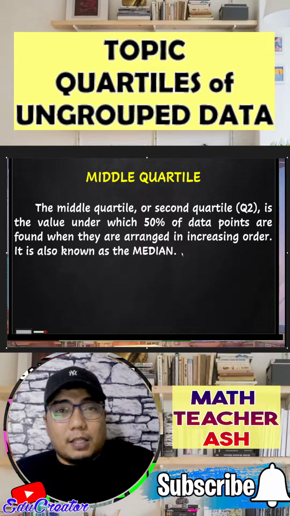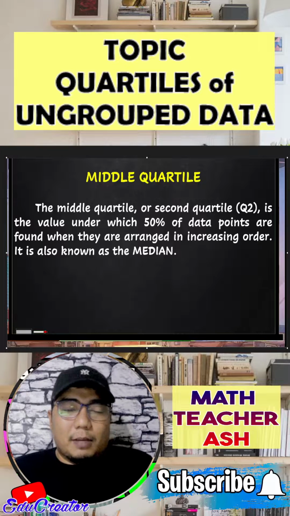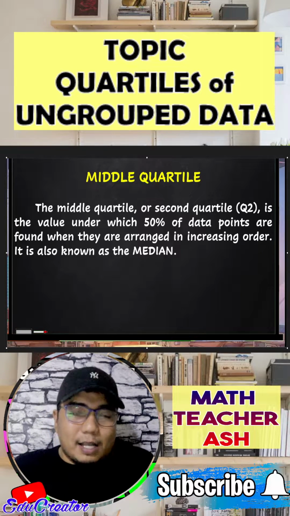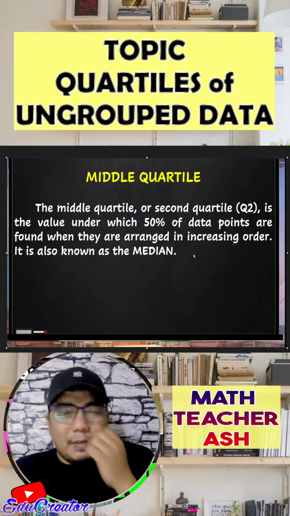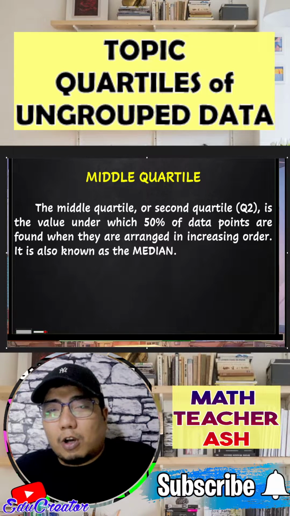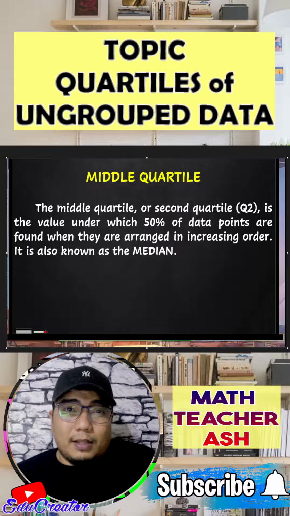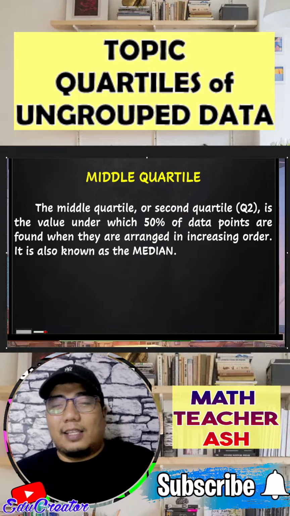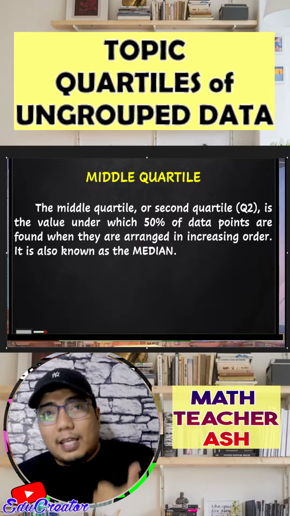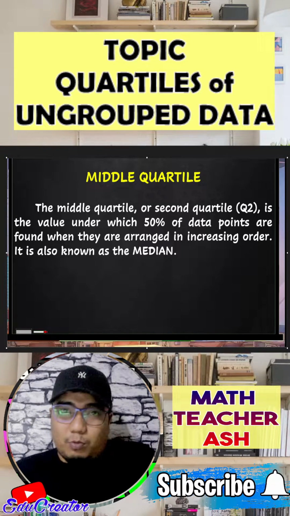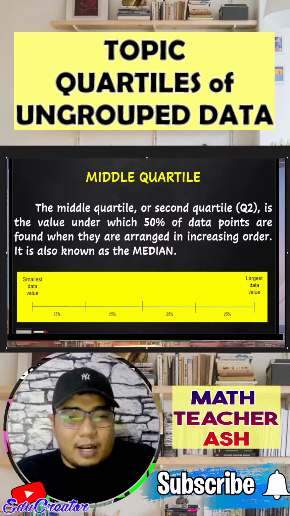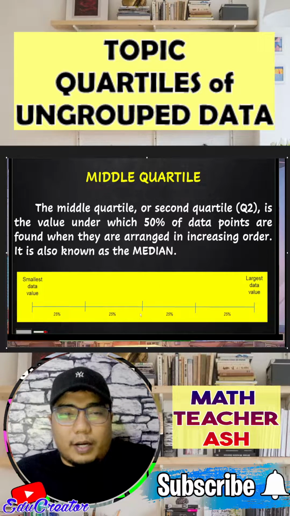Now, how about the middle quartile? As I said earlier, the middle quartile is the second quartile, and this is also known as the median. In getting the median, it is very easy, my dear math learners, because if you are in grade 10, you have already discussed when you were in grade 7 the measures of central tendency. And what are those? Those are mean, median, and mode. We will still discuss that in this video. So we have here the middle for our quartile 2.